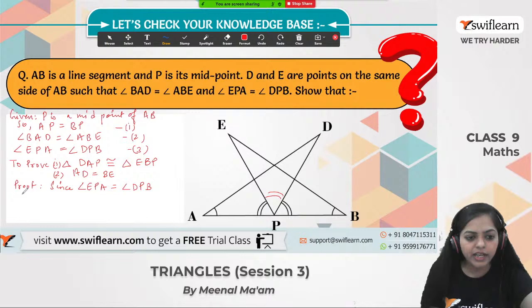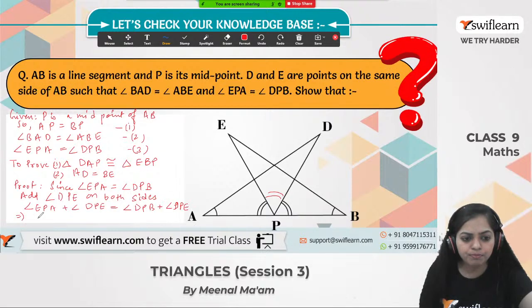Alright, so if I add this, what will I get? EPA plus this becomes angle DPA. And the right hand side becomes angle EPB. Any doubt till here, guys? Sure? So, mark it as the fourth equation.